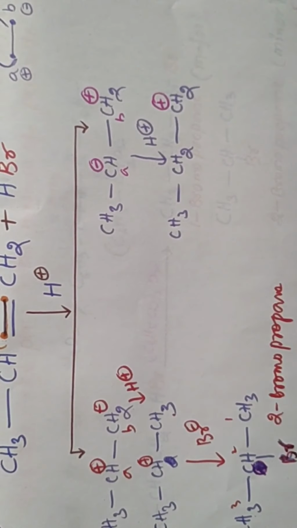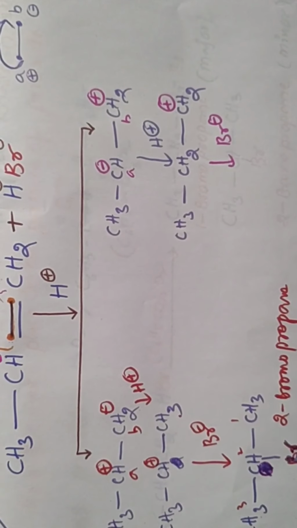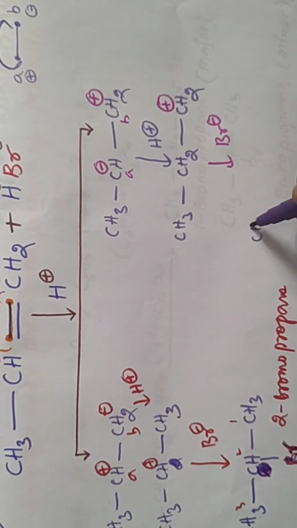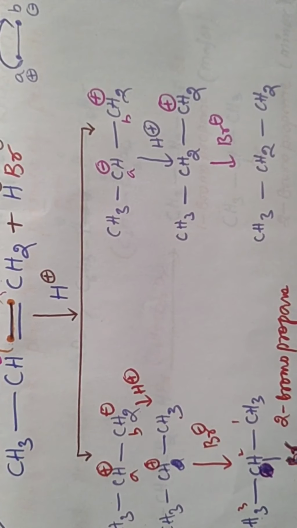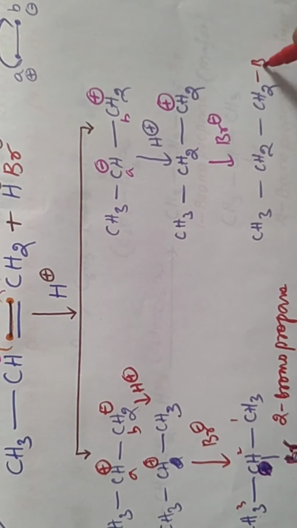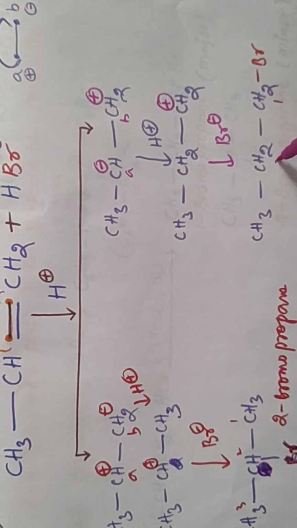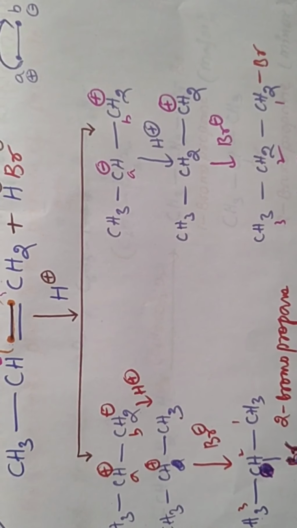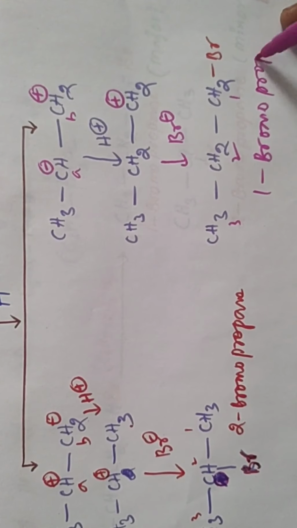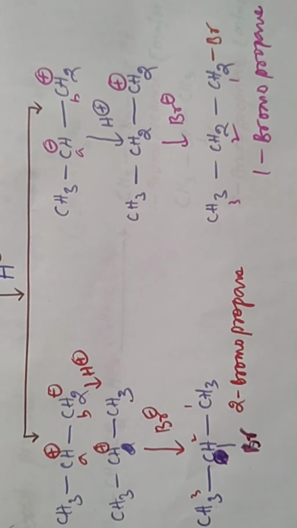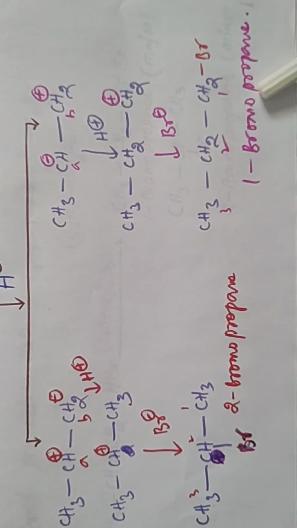And after that Br minus, CH3, CH2, CH2, Br. And this one is 1-bromopropane. By following this mechanism we observe that this is 2-bromopropane and this is 1-bromopropane.